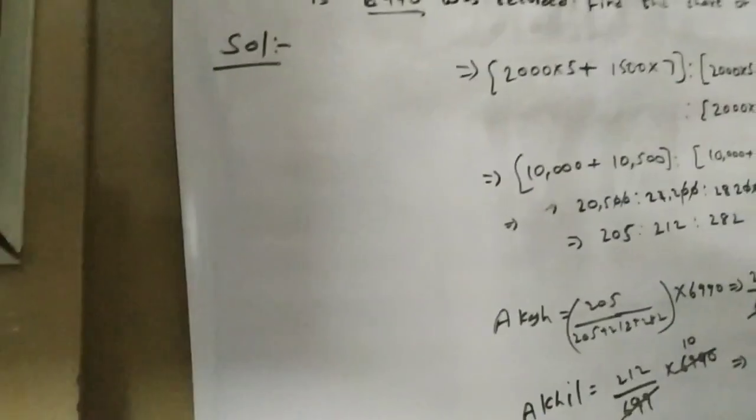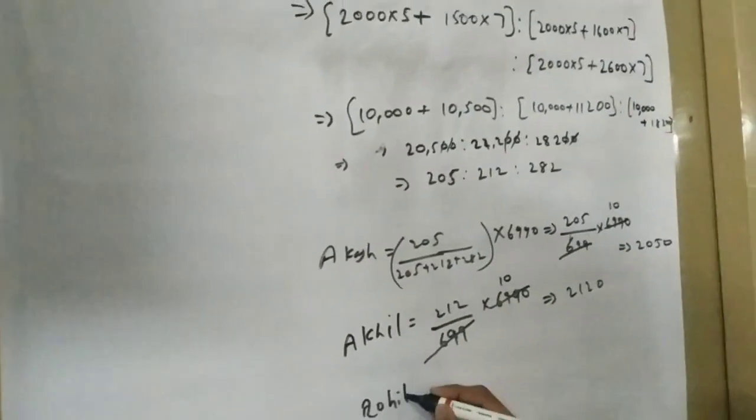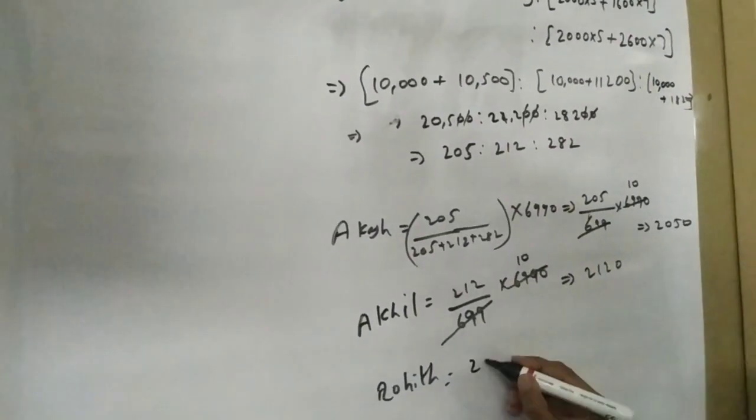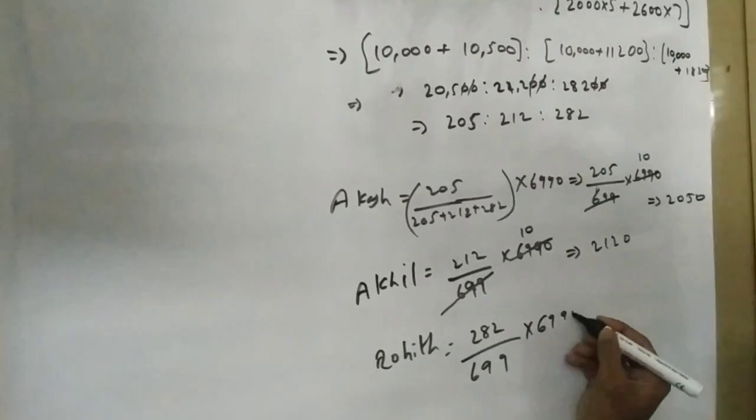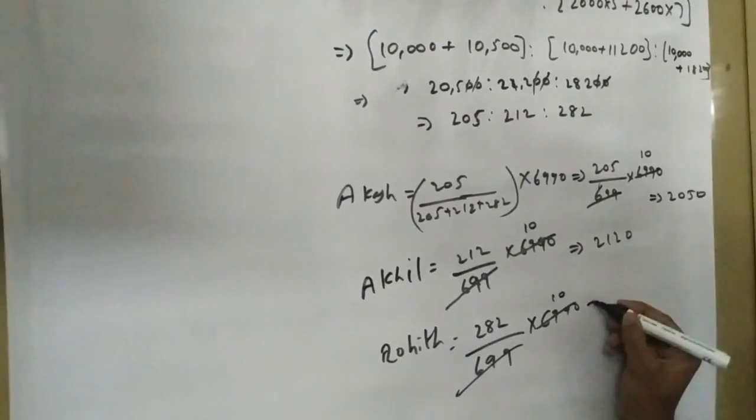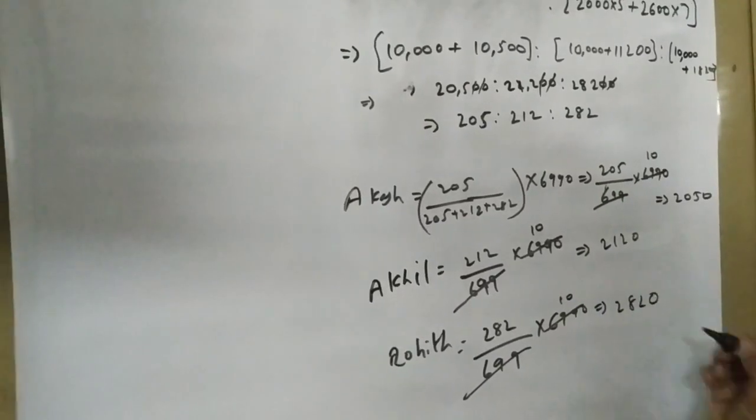And finally Rohit's share is 282 by 699 into 6,990. 10 times 282 is equal to 2,820.